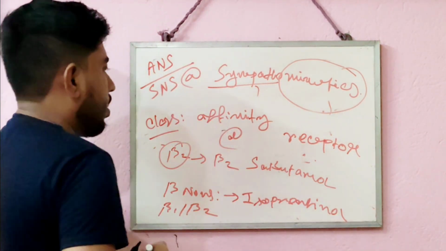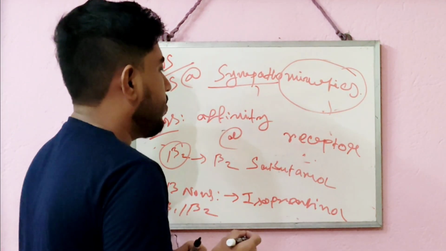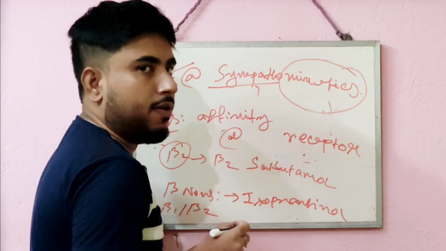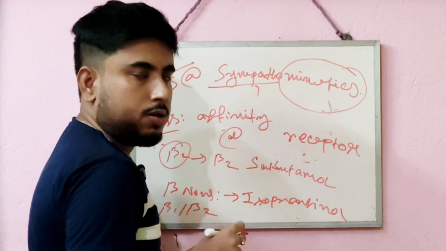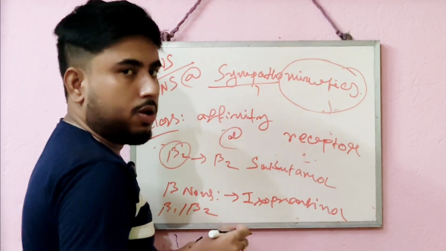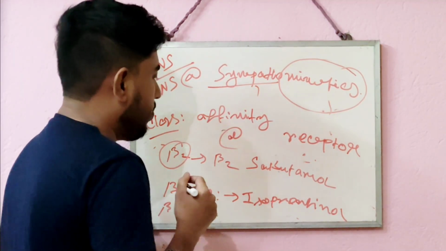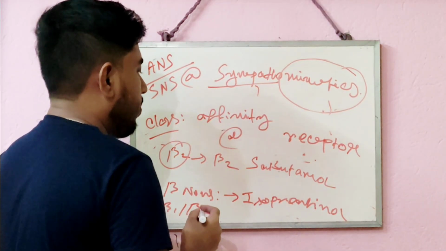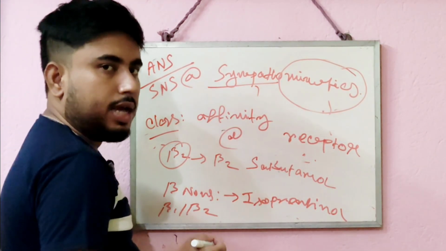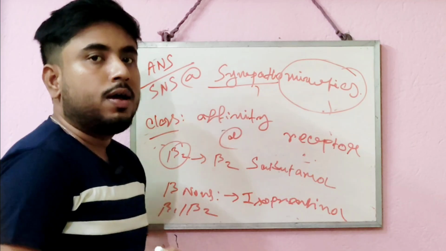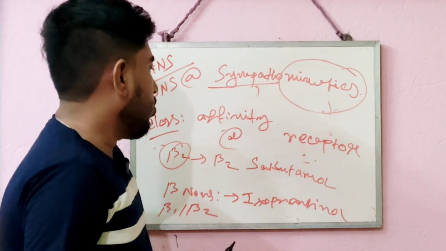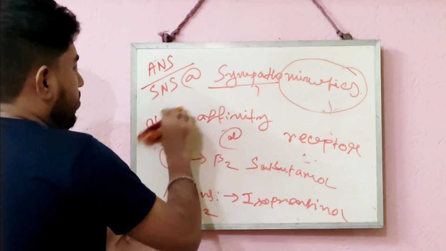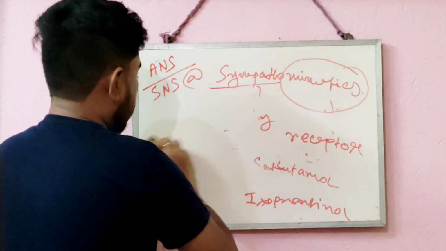So these are the classifications based on the affinity of sympathomimetic drugs towards a specific receptor. It can be alpha 1 or alpha 2, or it can be beta 1 or beta 2, or it can be both beta 1 and beta 2. Based on that they are classified into alpha 1 selective, alpha 2 selective, beta 1 selective, beta 2 selective, and beta non-selective sympathomimetic drugs. So by that I have finished the classification of sympathomimetic drugs.